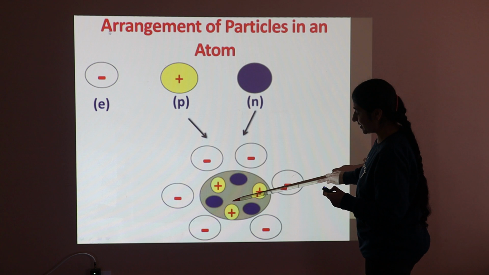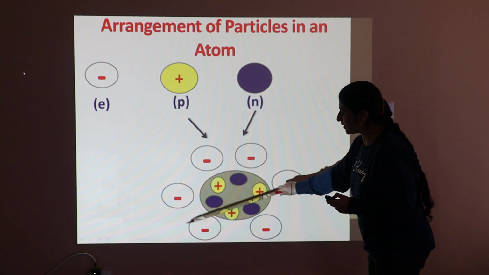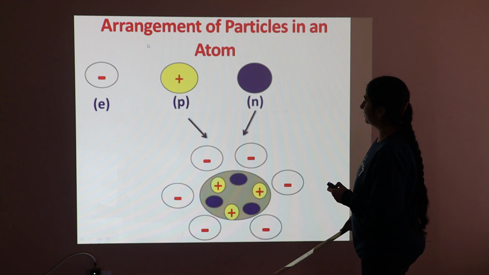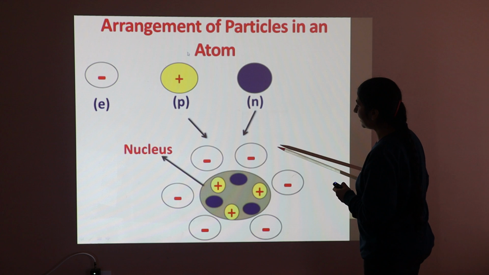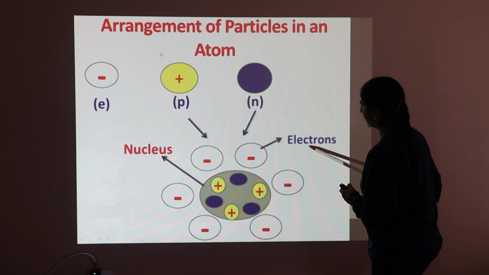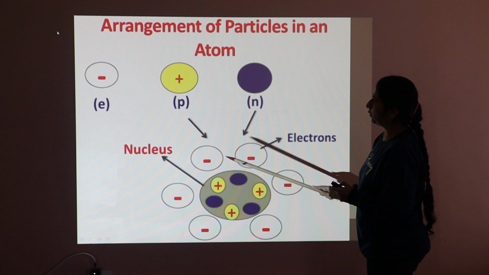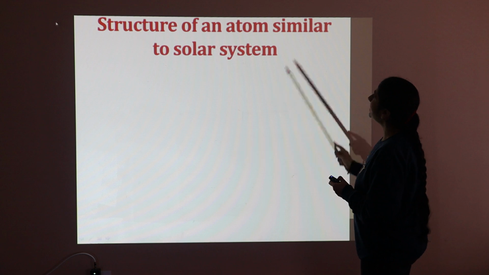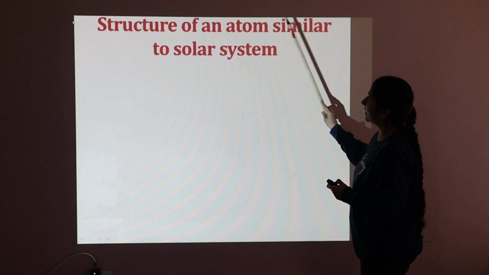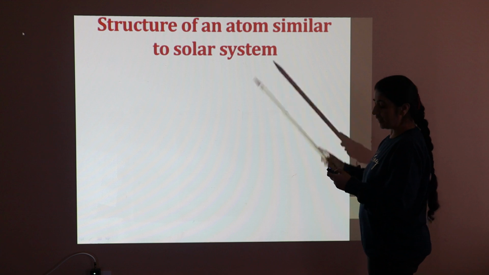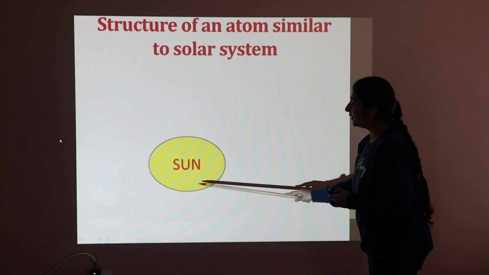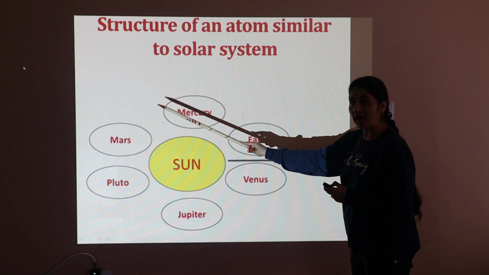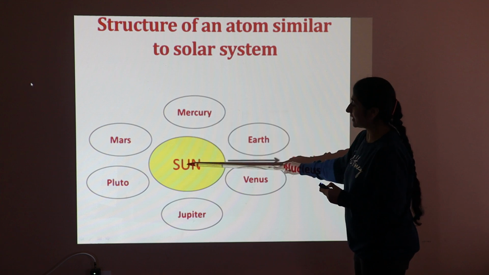So this is the arrangement of particles in an atom: protons and neutrons in the center, where electrons are revolving around this central part, which is known as the nucleus. Actually, the arrangement of particles in an atom is similar to our solar system. In our solar system, there is a sun, and all the planets are revolving around the sun.